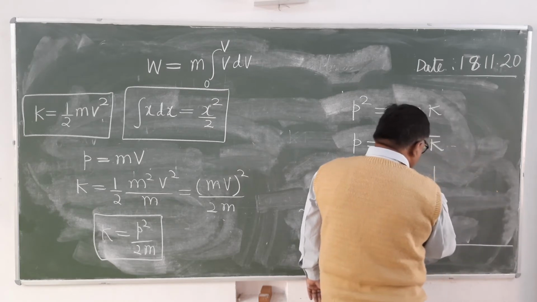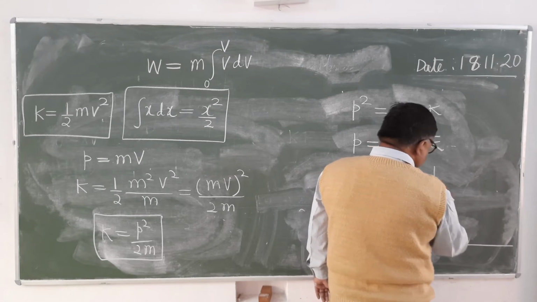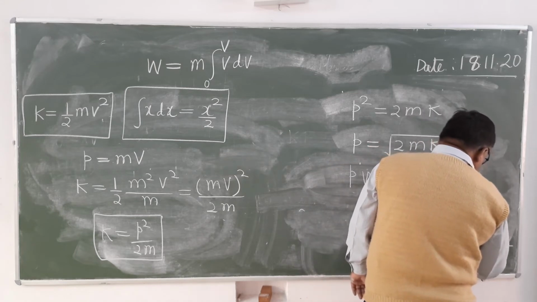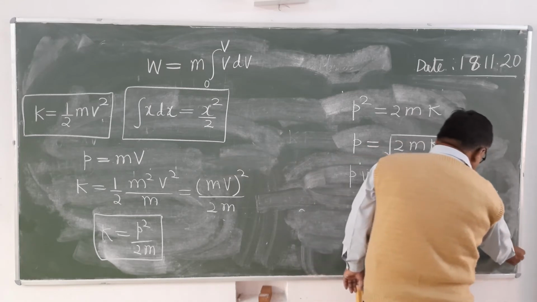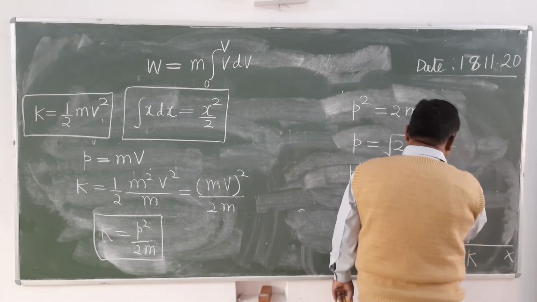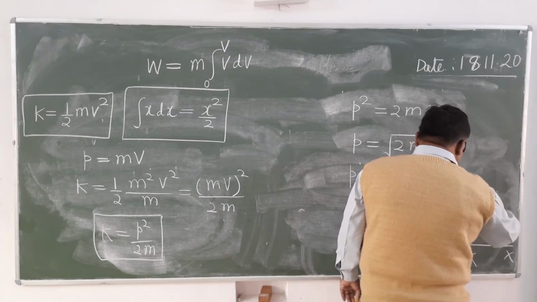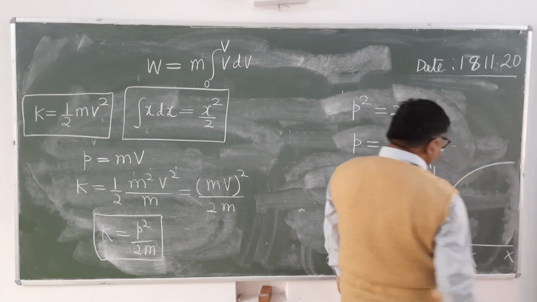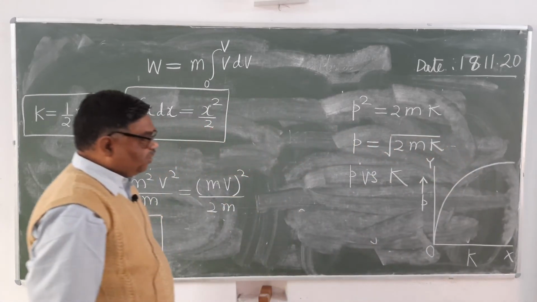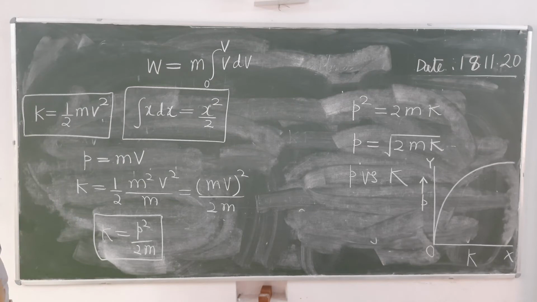It will be a curve like this, a parabolic curve. It's clear? It will be like this. Graph of P versus K.